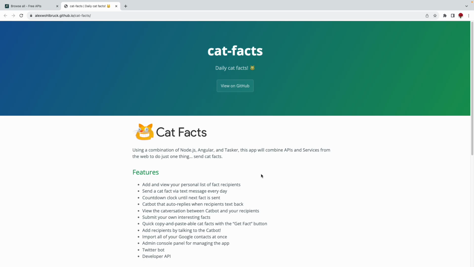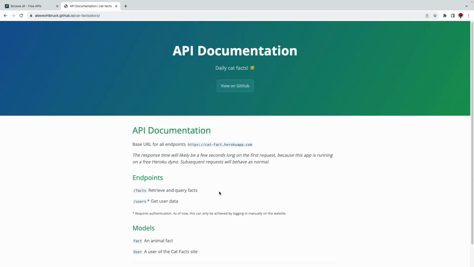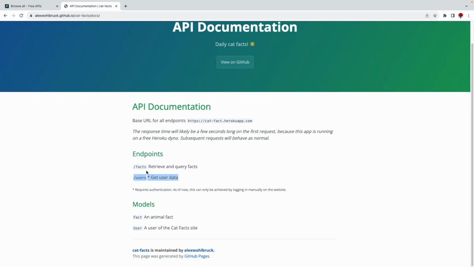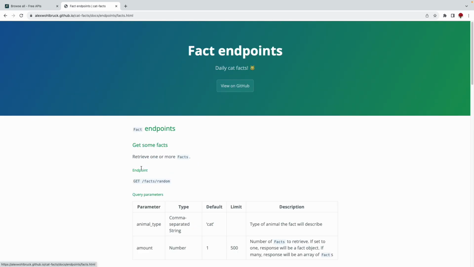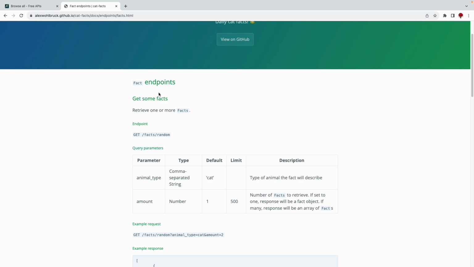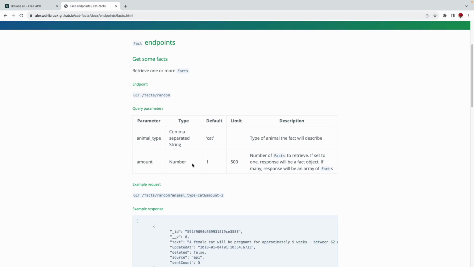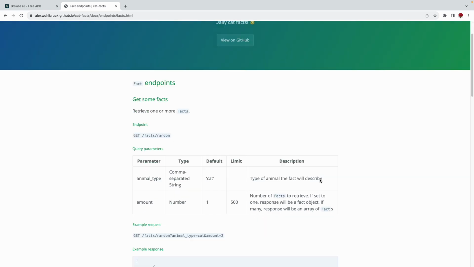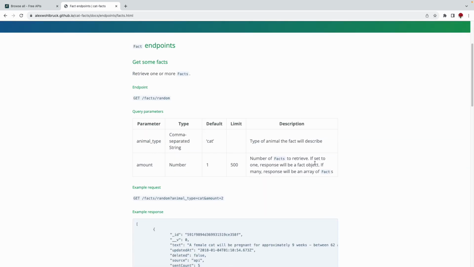Suppose I open one of those and go to the API documentation. This is the documentation they have provided. They have given the endpoints they have used, and the models involved in developing these endpoints. In the endpoints, this is a facts GET endpoint they have created. This is a GET call and this is the endpoint, and these are the query parameters used by this endpoint, the purpose of these query parameters, along with the description and the possible values for those query parameters. So like this, we need to document our REST API properly.